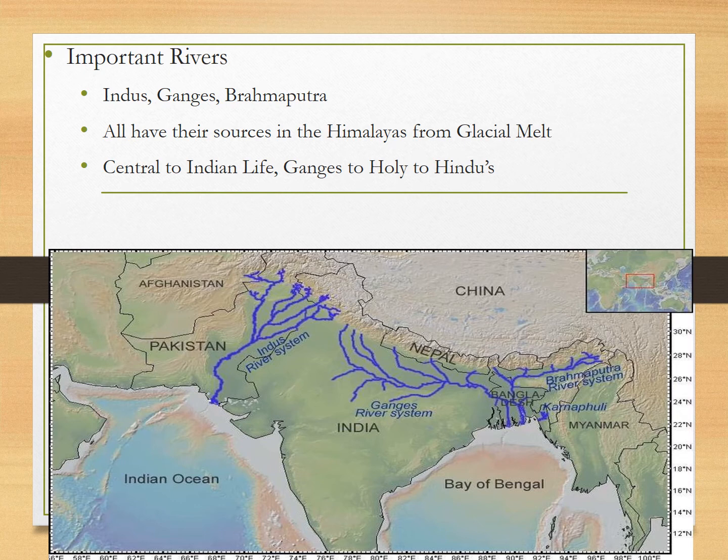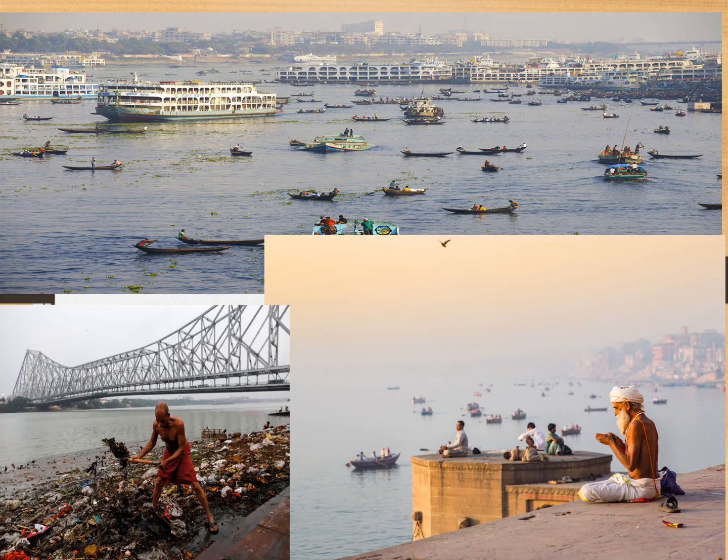The Ganges River is especially holy to Hindus, although there's lots of religious ceremonies that are associated with all of these rivers. And these rivers are in high use. So we see lots of people using them for transportation. Unfortunately, they've had a lot of pollution issues, although they are doing some work on that these days to try to clean up these rivers a little bit more. And then again, people pray in these rivers. Some people ceremonially bathe themselves in these rivers. So it's very important that we actually try to take good care of them.